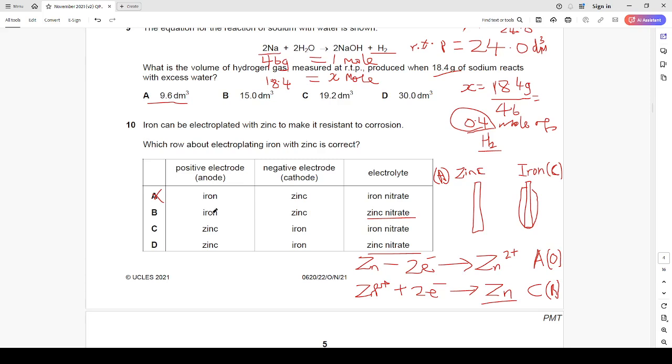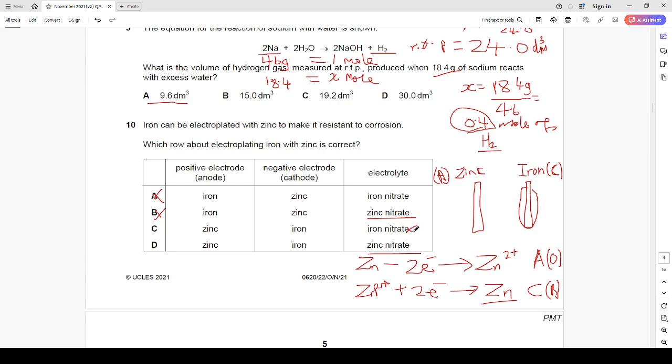Now let's look at option B, which says iron is going to be the anode, while zinc is going to be the cathode. This is equally very wrong. If you look at option C, which says the anode is our zinc, that's true, and the iron is the cathode, that seems true as well. Well, if you look at the electrolyte here, there's a problem.